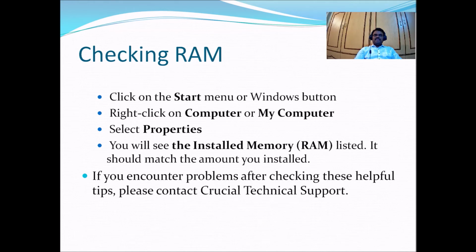So if you encounter problems after checking these helpful tips, please contact Crucial technical support, even when we have installed everything properly and taken care of everything. If the installed RAM is being displayed and working properly, no problem. After thorough checking and reinstallation, if the problem still occurs or the system is not recognizing the installed, upgraded RAM, we have to take help from technical support.